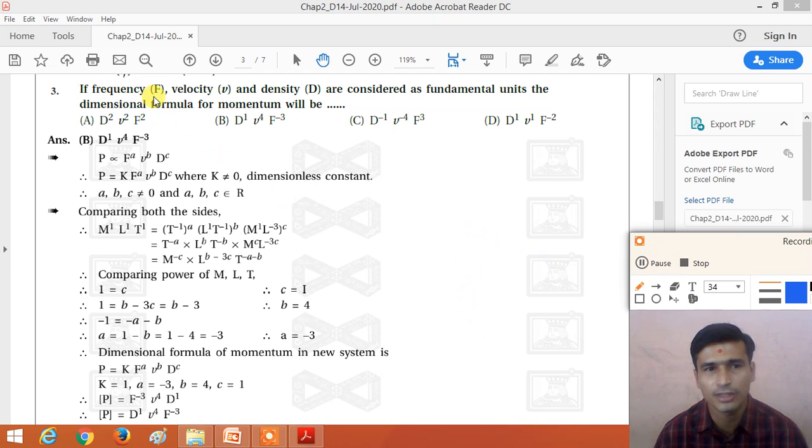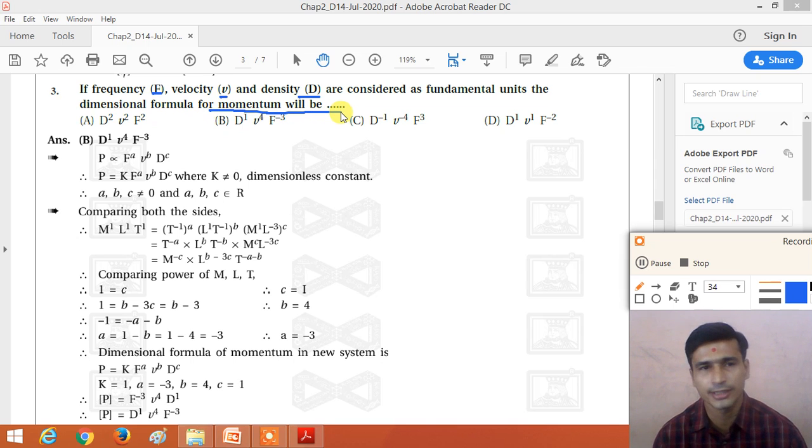If the frequency F, velocity V and density D are considered as the fundamental units, the dimensional formula of momentum will be blank, right?